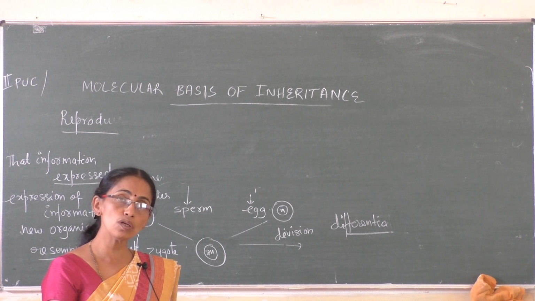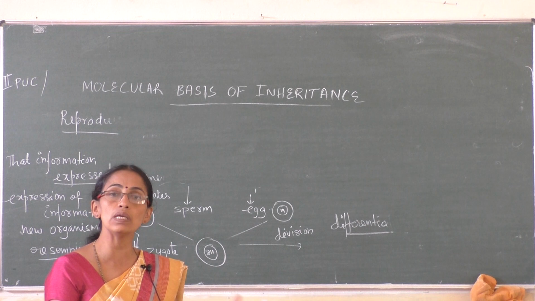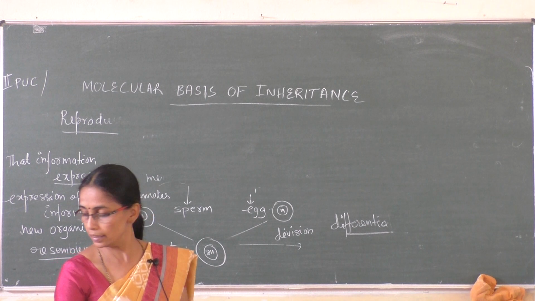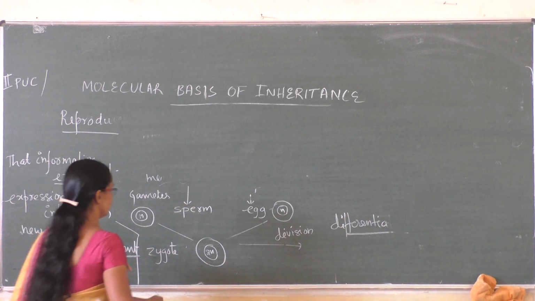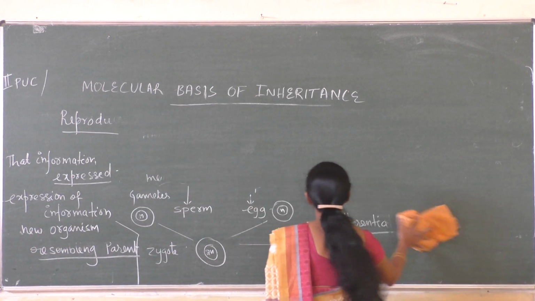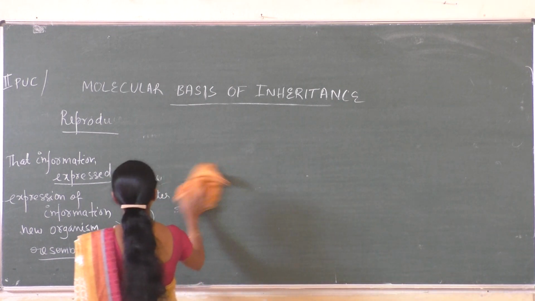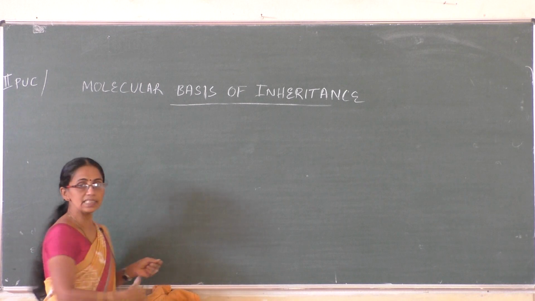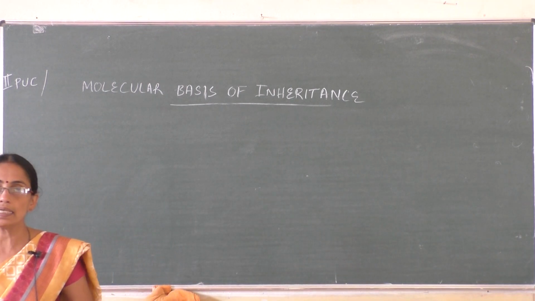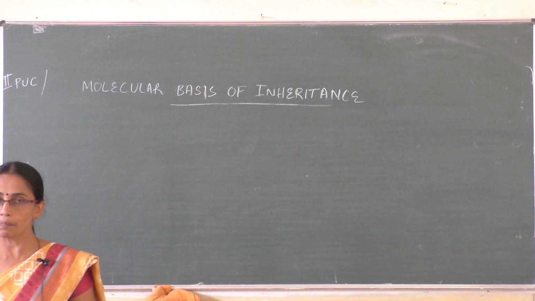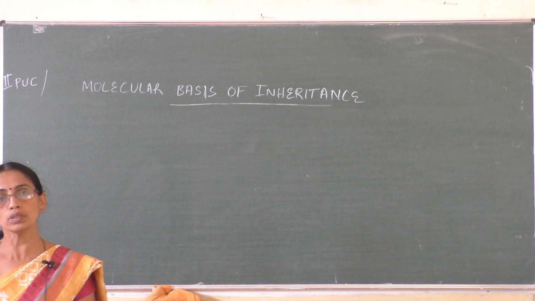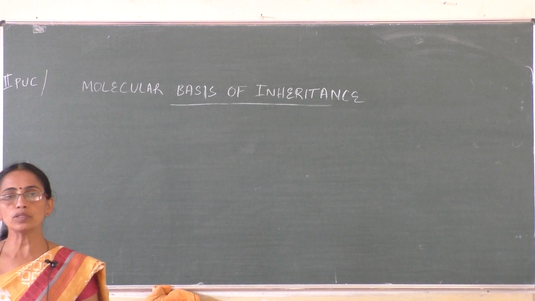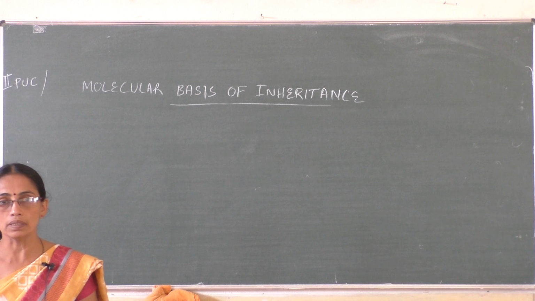So the expression of information produces a new organism, and the new organism produced resembles the parent. That is the reason we usually see a dog give birth to a puppy, a cat give birth to a kitten. Means a human being gives birth to a human baby, because